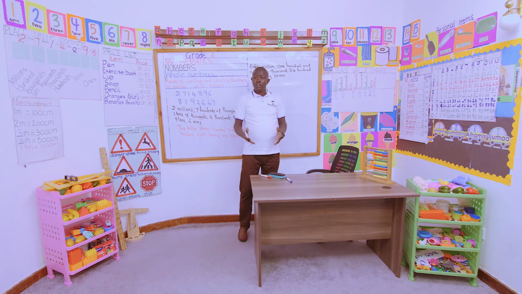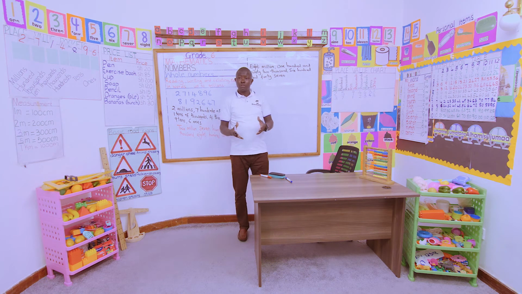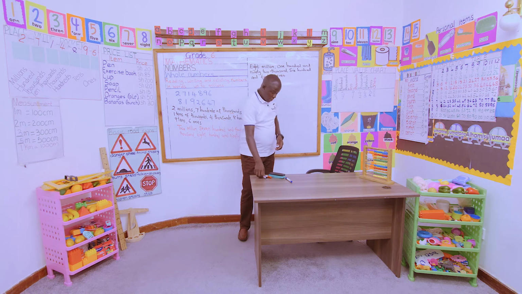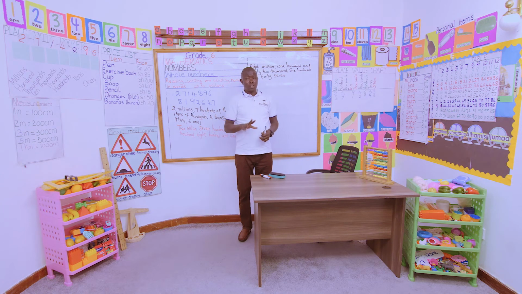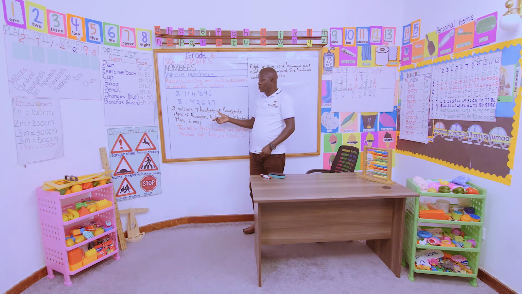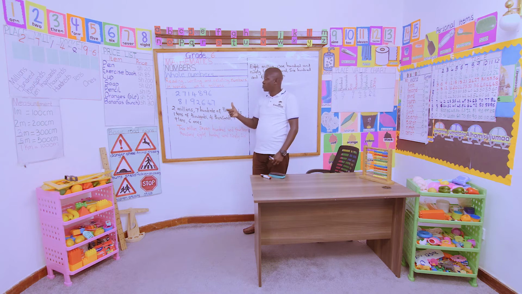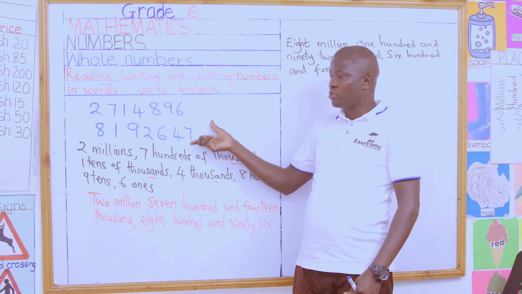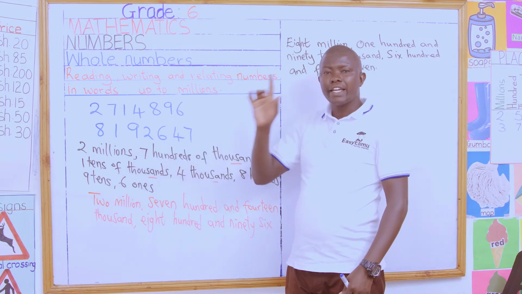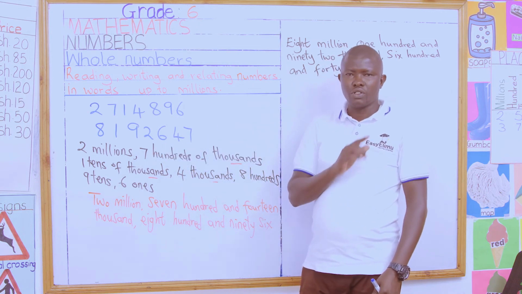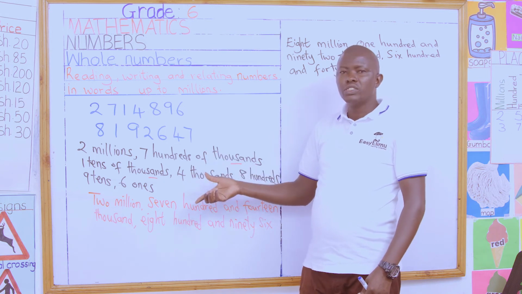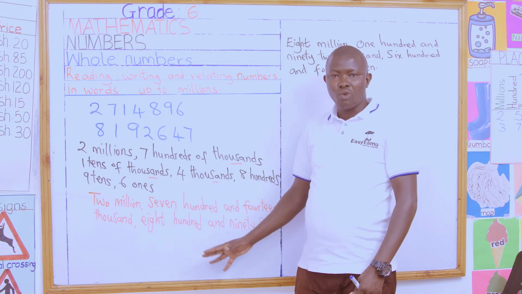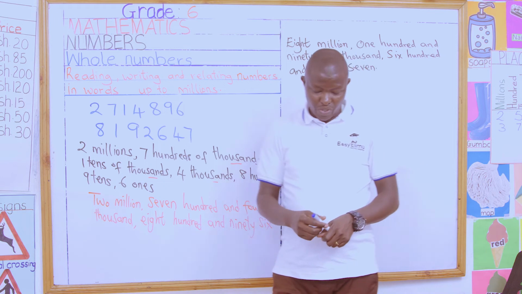Now, before we write another example, key things to note. If you want to write in words or read a number that is written in symbols, first identify its place value position. Then after the place value, you can write it in words, and then after that you read it.